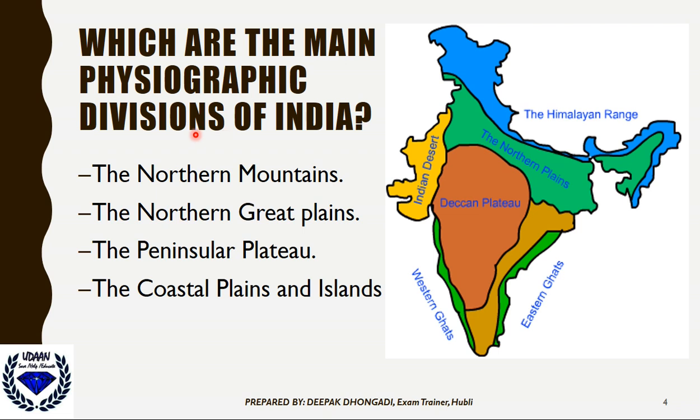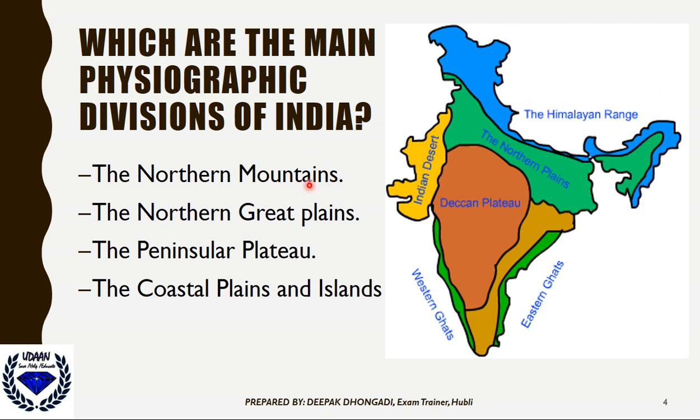Let us start with the physiographic divisions of India. Physiography means how physically our India is divided. What is there in the northern part, why these ghats are there, how physically we define them, or categorize the main part of our country. We have four physiographic divisions. The first is the northern mountains, as you can see in the blue color here. It is largely covered with mountains, so we call it the Himalayan range.